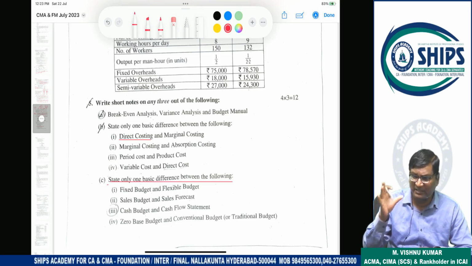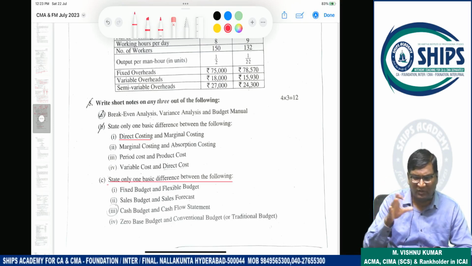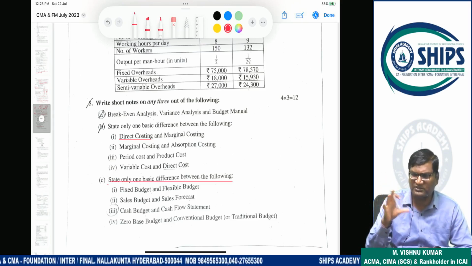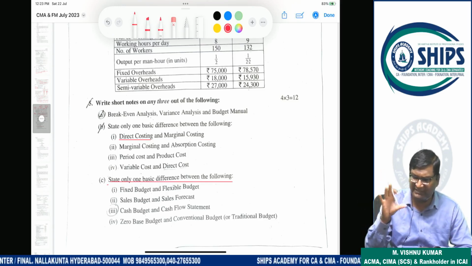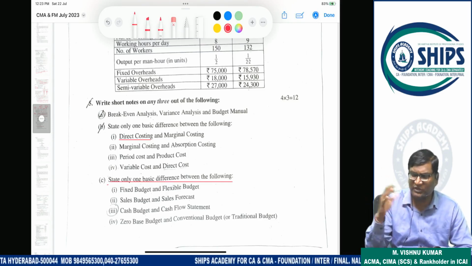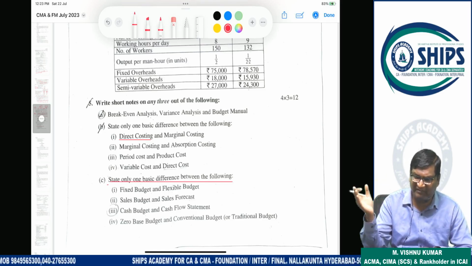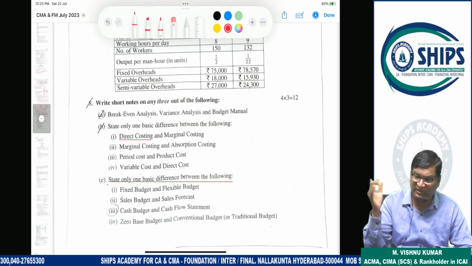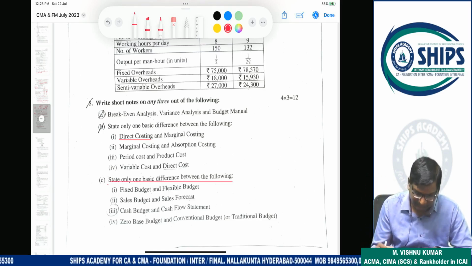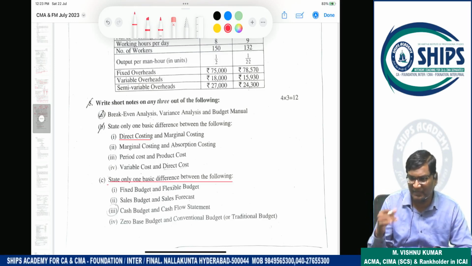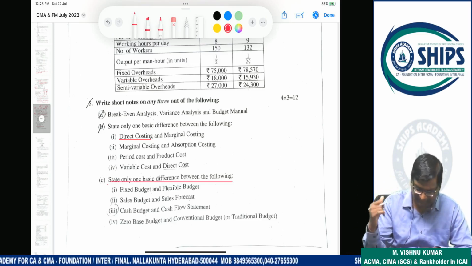In a fixed budget, generally levels will not change. Always a uniform production pattern is followed, and in that, cost will also not change. It will remain the same. Only if there is an increase or decrease in variable cost will it change, but levels will not change here. But in a flexible budget, we prepare the budget for different levels, so the cost will increase or decrease because of this. In a fixed budget, cost increase or decrease will not take place because levels are not there, although individually, because of external factors, it can increase or decrease.